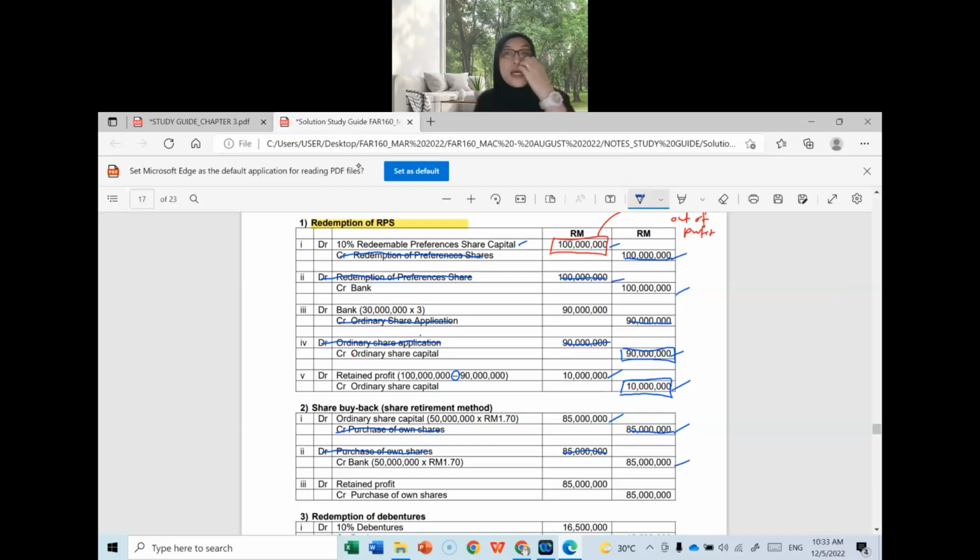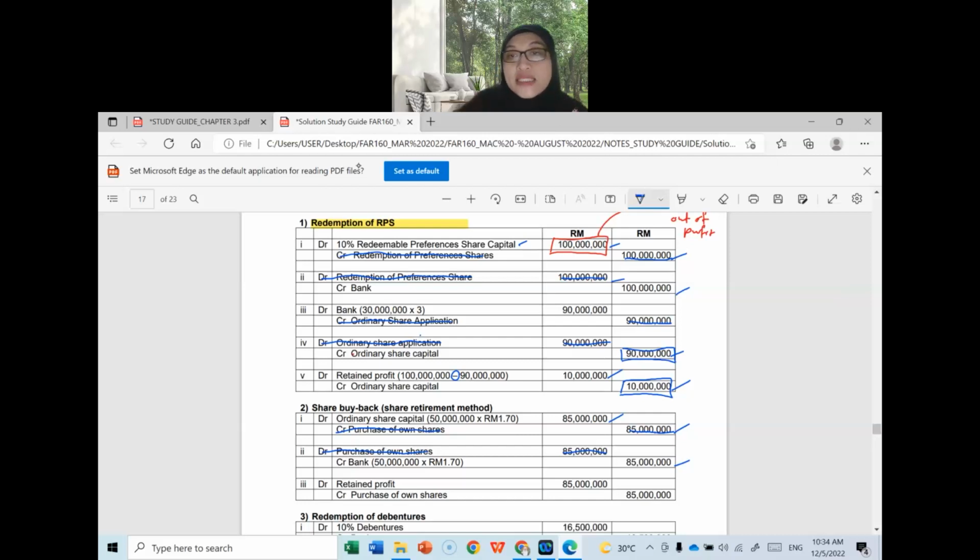Remember the last part. Similar to redemption of preference shares, according to Companies Act 2016, the shares repurchased using the cancellation method need to be replaced back. The method has been mentioned clearly by the Companies Act, where the amount is to be taken from the profit.